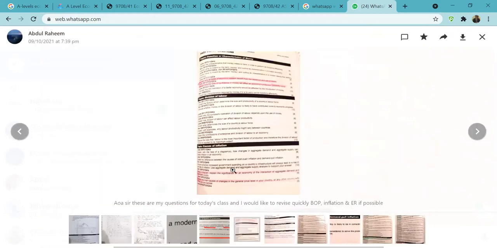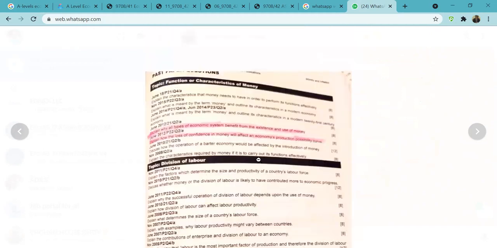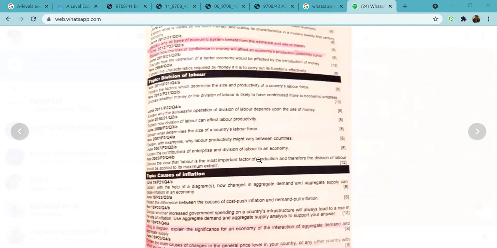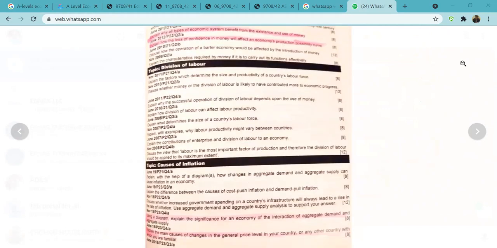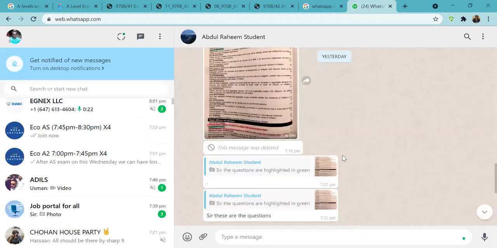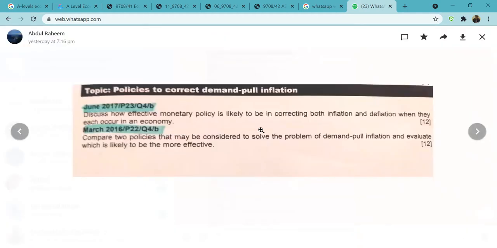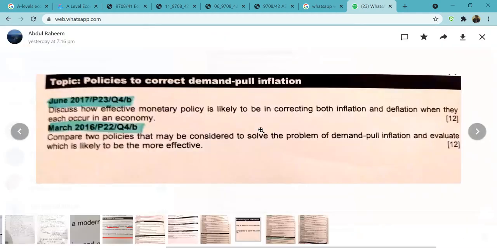So let's do a question about inflation. Main causes of change in general price level in the country. Policies to... Just a second. Do we have a question on inflation? Okay, great, perfect. This sounds good.